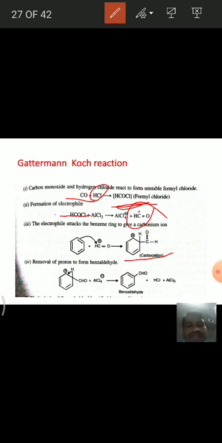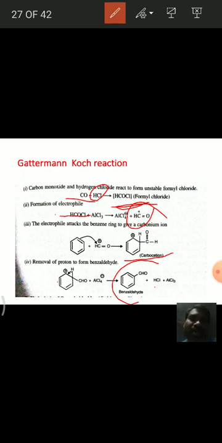And in the last step, the formed carbocation, with the removal of a proton, forms benzaldehyde. This is the mechanism of Gattermann-Koch reaction.